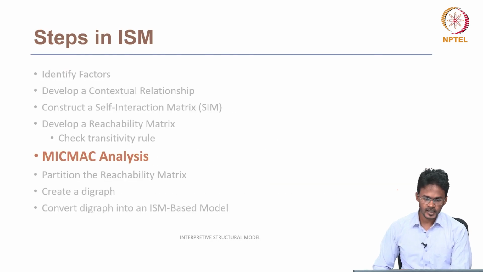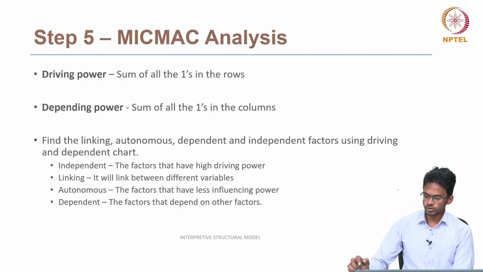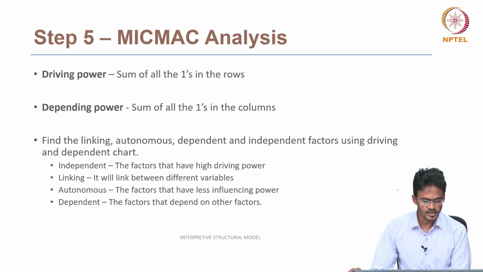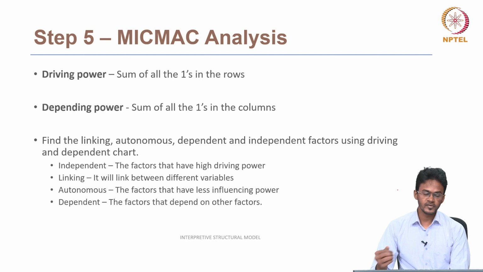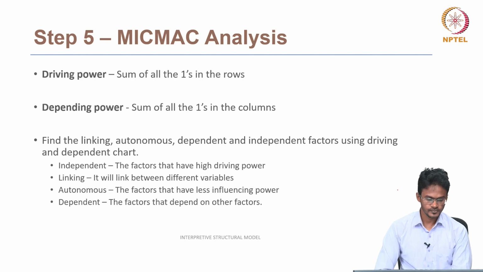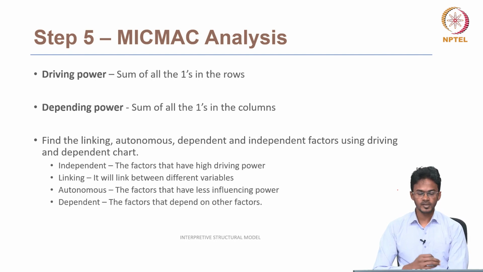We have to find the driving and dependence power, and based on these we will construct a driving and dependence chart. From this chart, we can categorize the factors into independent factors, linkage factors, autonomous factors, and dependent factors. Independent factors are the factors that have high driving power. Linkage factors act as the link between different variables, and these factors will be the main reason for the indirect relationships.